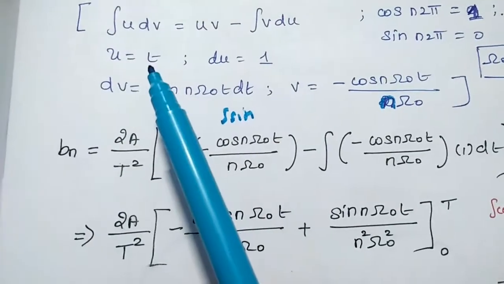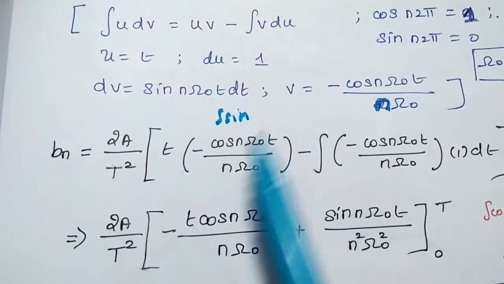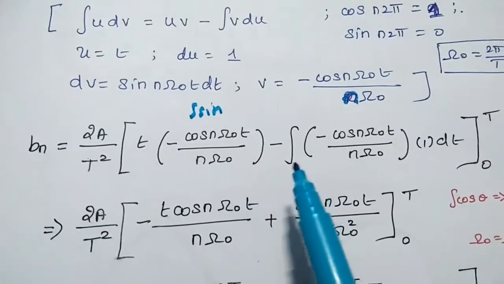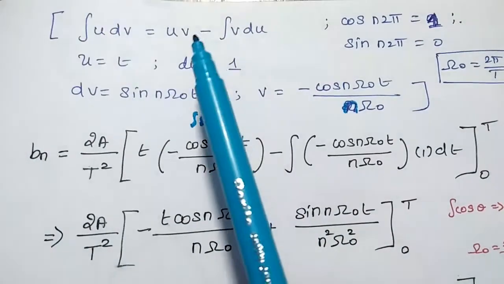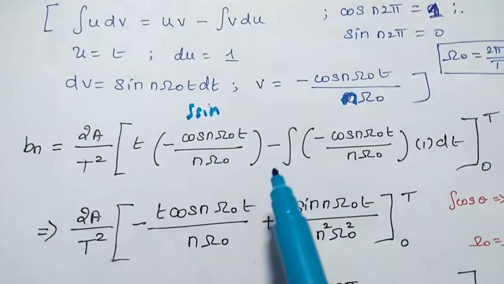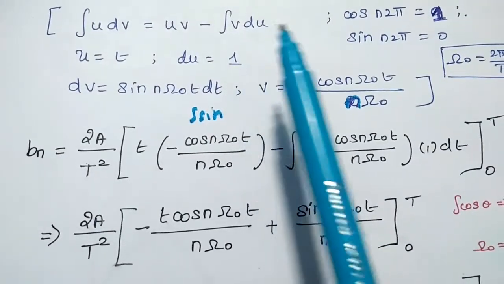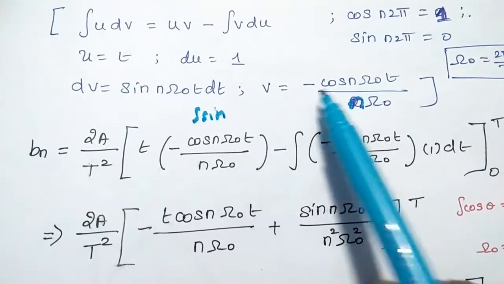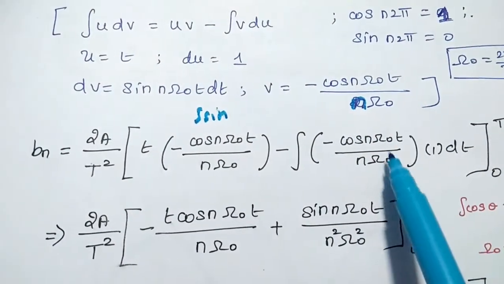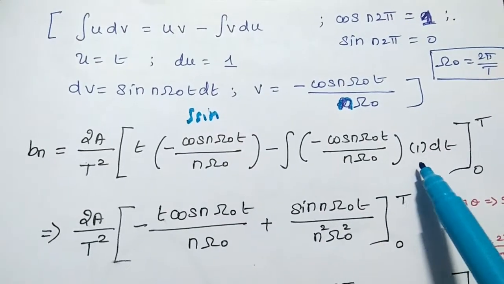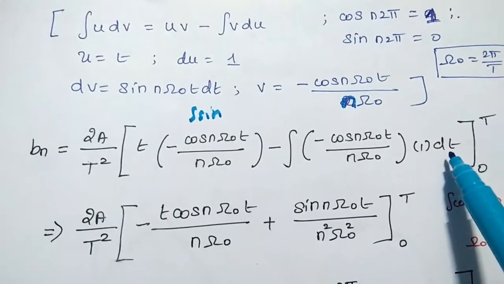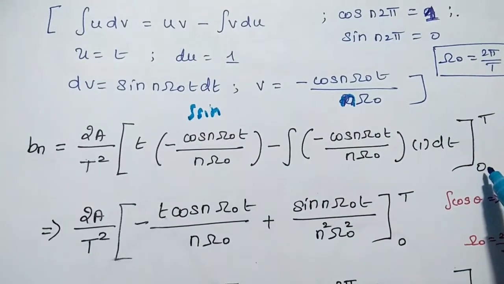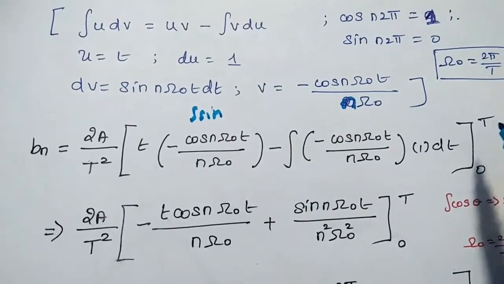So u is t and v is minus cos n omega naught t divided by n omega naught, minus, in the formula there is minus, right? So minus of integration of v into du. Here v is minus cos n omega naught t divided by n omega naught, du is 1 and dt, with the limit from 0 to capital T.